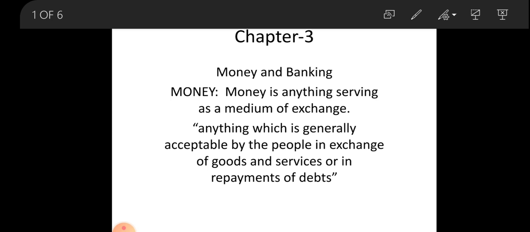For example, a doctor is providing some service to you, or a beauty parlor, or a haircut in a salon, or a restaurant. For that service you will pay money. And for repayment of debts, for example if you get a loan from an institution, with the help of money only you will repay the debt. So for these things we need money.